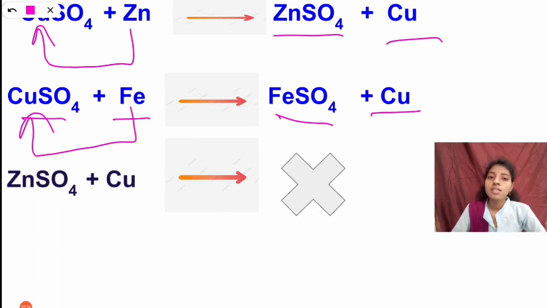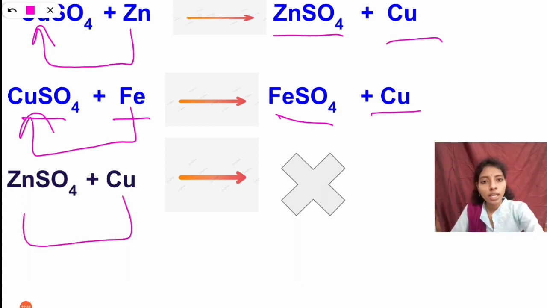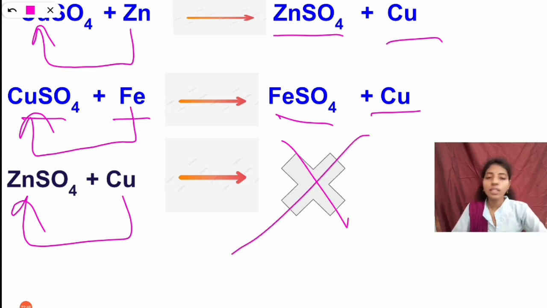When zinc sulfate is reacted with copper, the copper cannot replace the zinc. Why is it so? Why does the reaction not take place, why does the copper not replace the zinc? You can see in the first example, the zinc replaces the copper, so zinc sulfate is formed and copper is separated out from the solution. But in this, from zinc sulfate, the copper does not replace zinc. So there is no reaction taking place here.